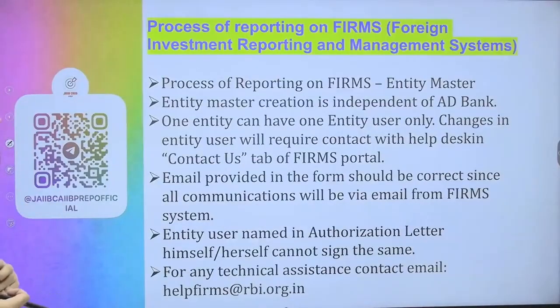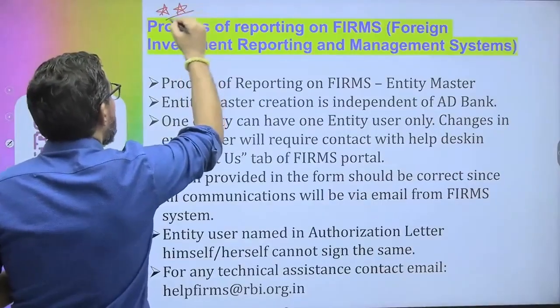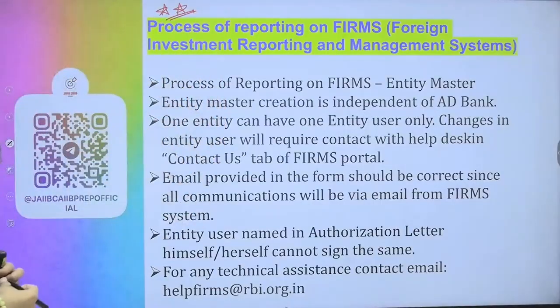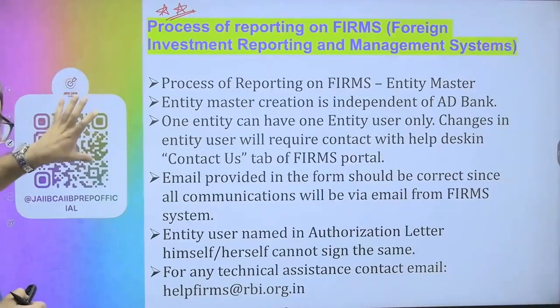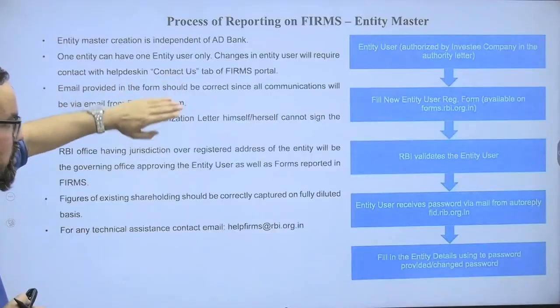FIRMS, this part is also very important. This gets asked so many times, so please do remember this. The process of reporting on the Foreign Investment Reporting and Management System, FIRMS. For that we have a complete website, a portal. This is the entire process.